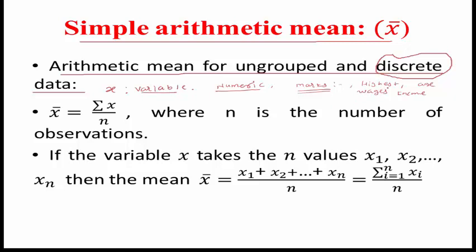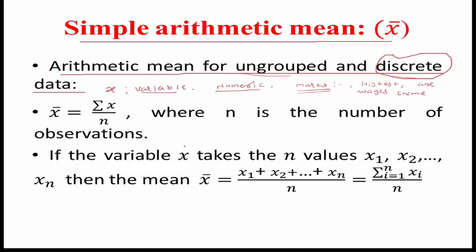So for the first variable we have taken ungrouped and discrete data. For example, the marks of 20 students like 44, 46, 48, 60 and so on is ungrouped and discrete data.